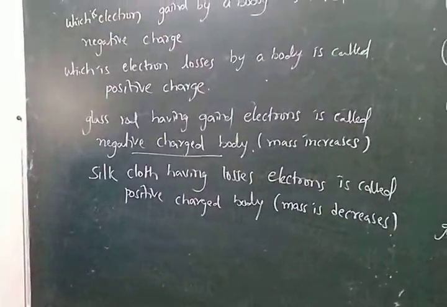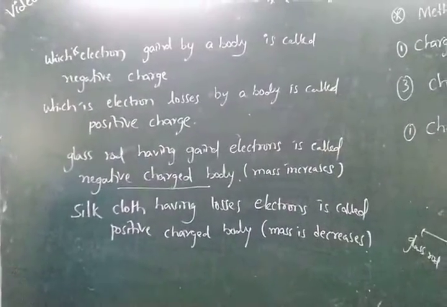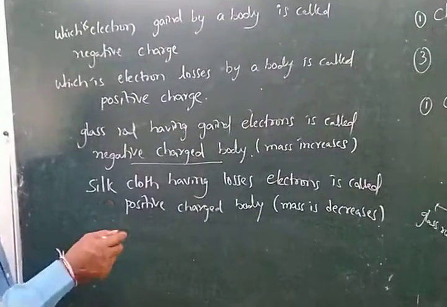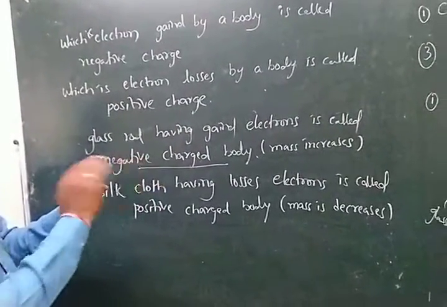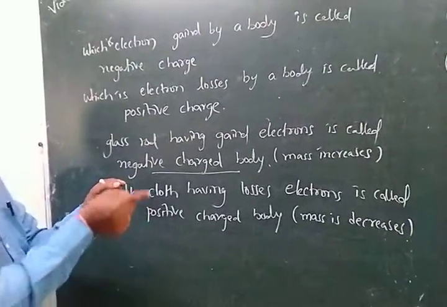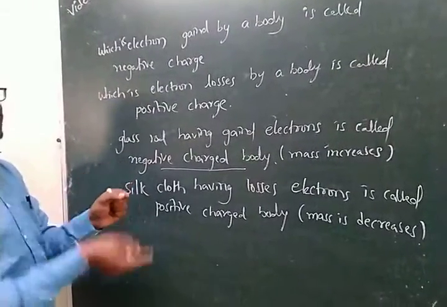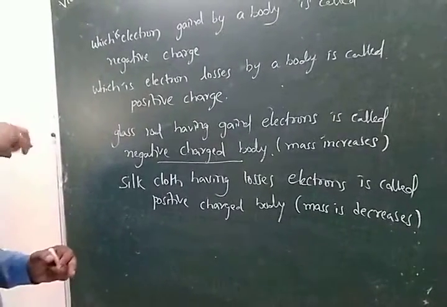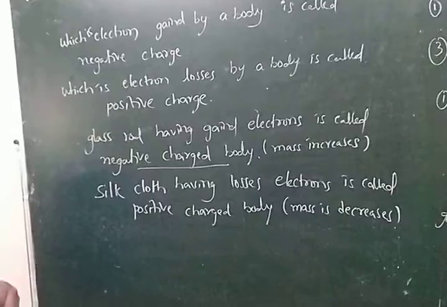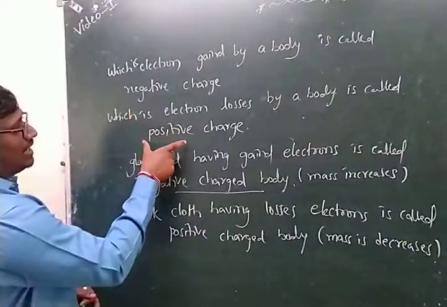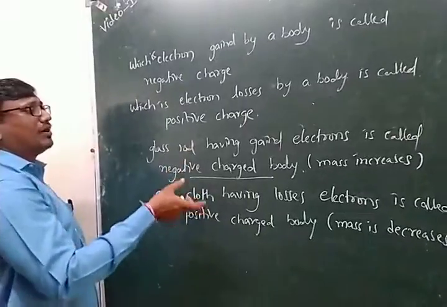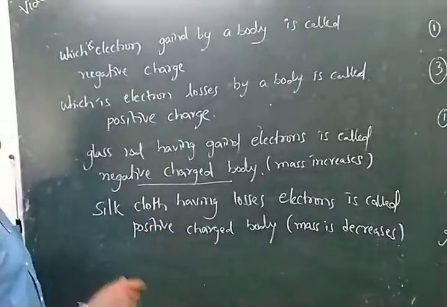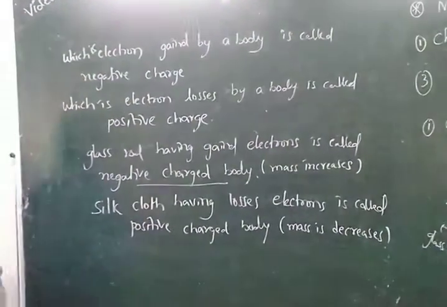See, this is the first method of charging by friction. Here charging by friction is shown with a glass rod and silk cloth. When the rubbing is done, friction is developed and electrons are transmitted from one body to another body. One body gains electrons, another body loses its electrons. Which gains is called the negative charge and which loses is called the positive charge. A positively charged body's mass will decrease, and a negatively charged body's mass will increase. This method is called charging by friction.